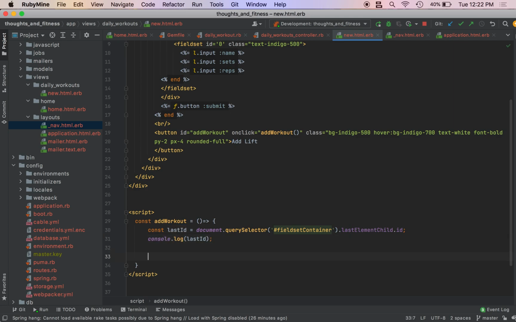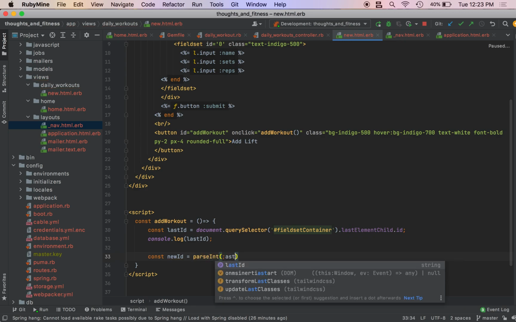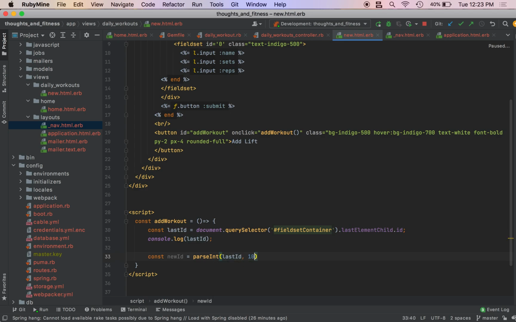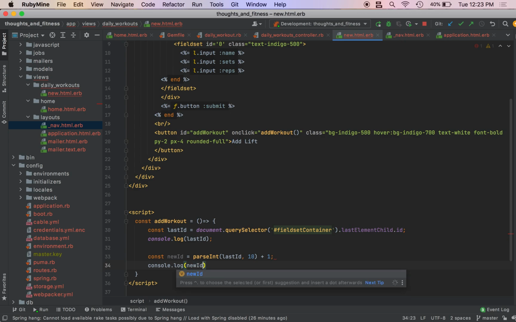By no means is that required, but I did it in development. newId equals parseInt(lastId, 10). What this 10 means is that it's base 10, and we're just going to add 1. console.log(newId). I'm surprised I haven't run out of memory, thank God.